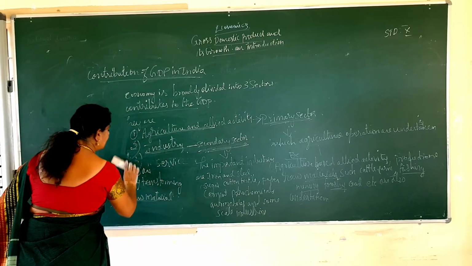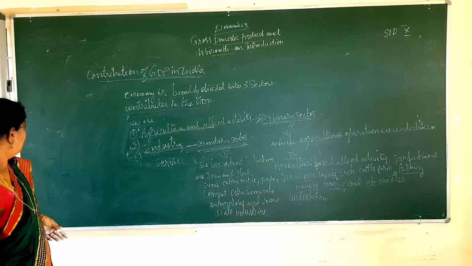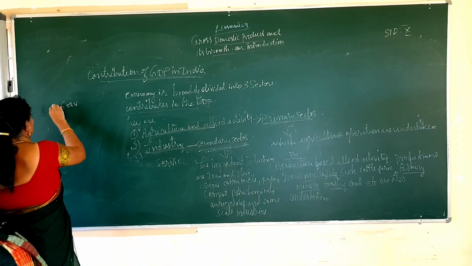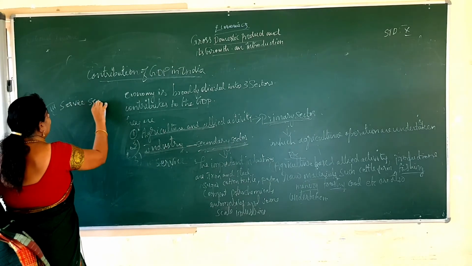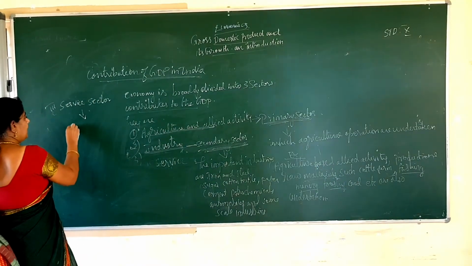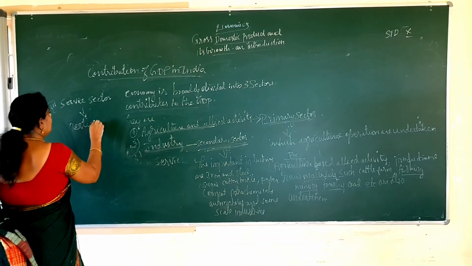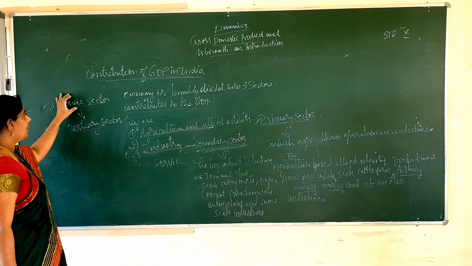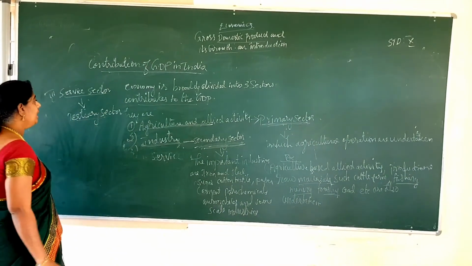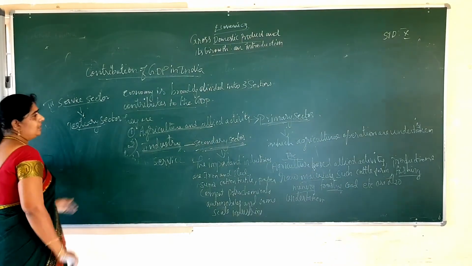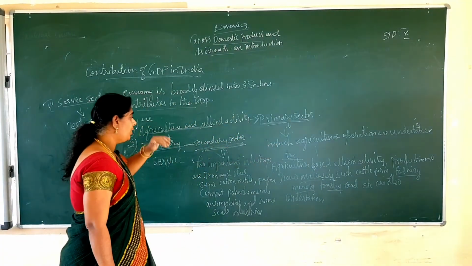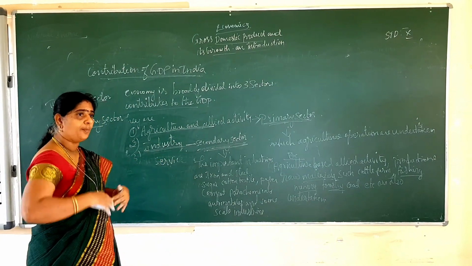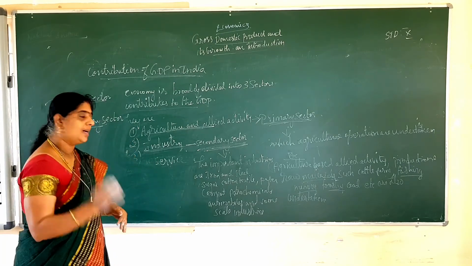And the third one is the tertiary sector. Third one is the service sector. It is also known as the tertiary sector, that is service sector. Now we are taking the raw materials that are produced into goods, and to transfer these goods we need transportation and communication. That is what is known as a service sector.